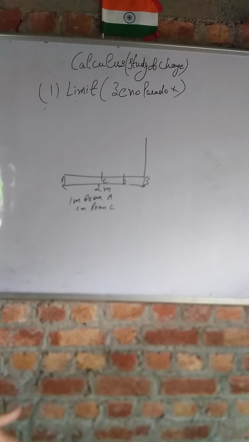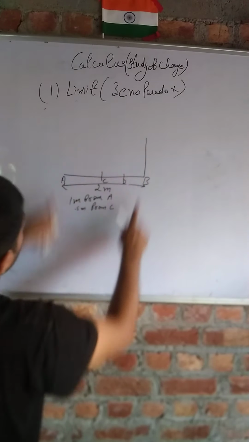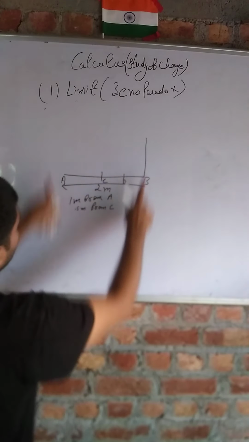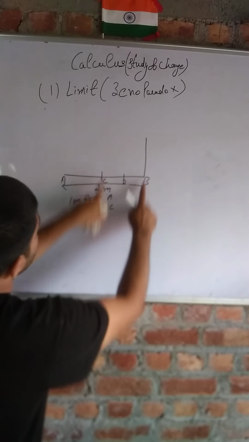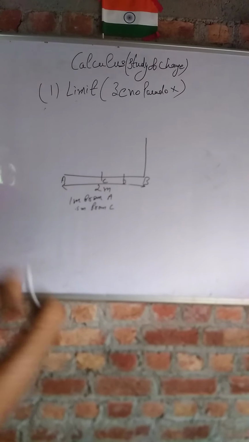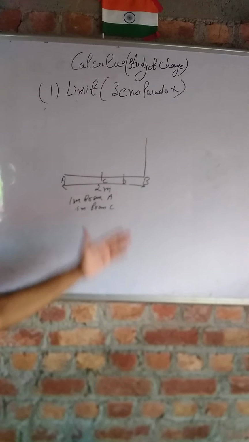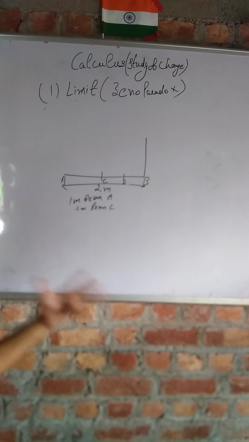So students, you can see that your remaining distance can always be split in half infinitely many times, because first of all this distance of 2 meter is split into two halves. Then the remaining distance is again split into two halves. Then the remaining distance can again be split into two halves. So this means that your remaining distance can always be split into infinitely many halves.